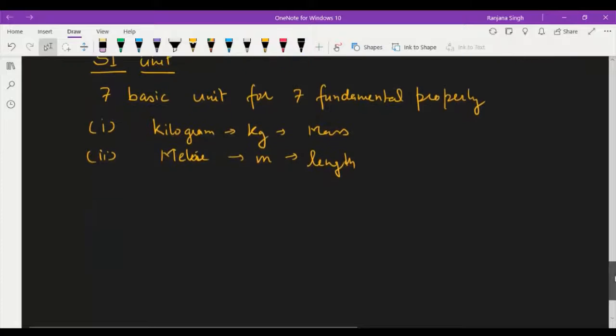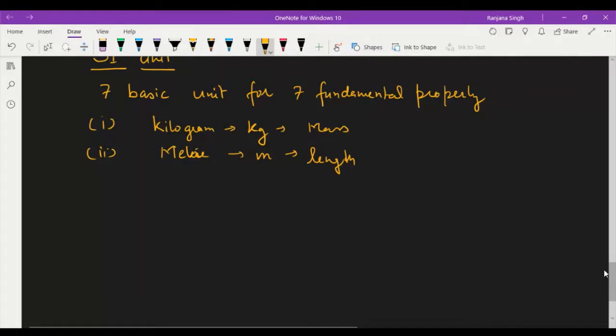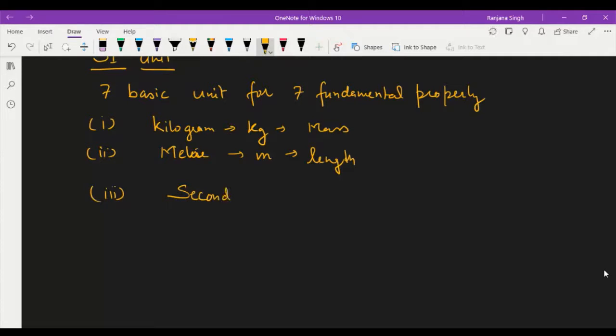Third one is second, unit of time. Fourth one, ampere, unit of electric current.